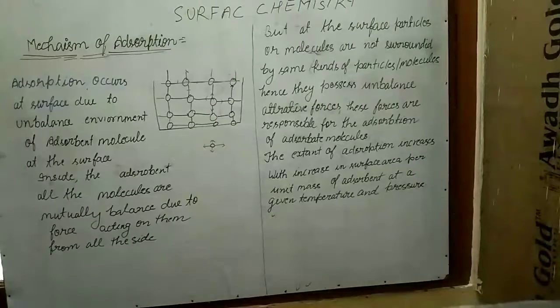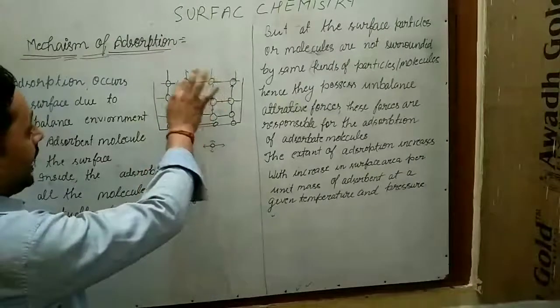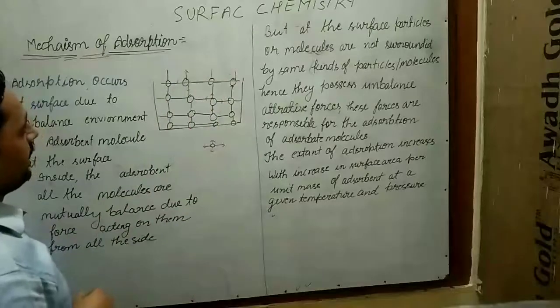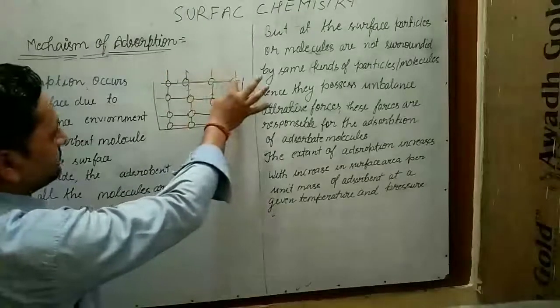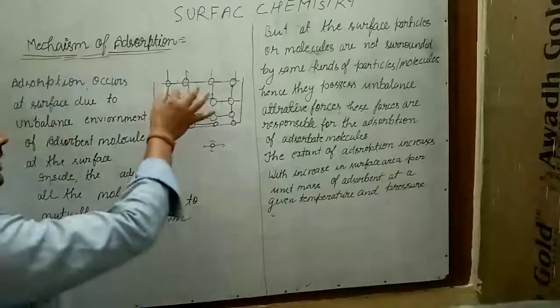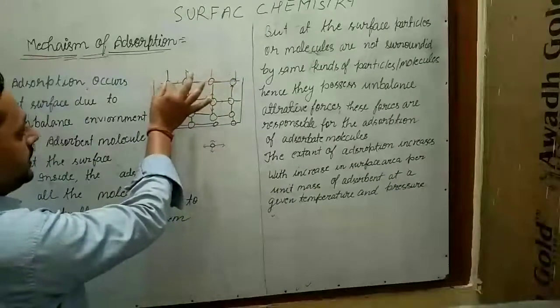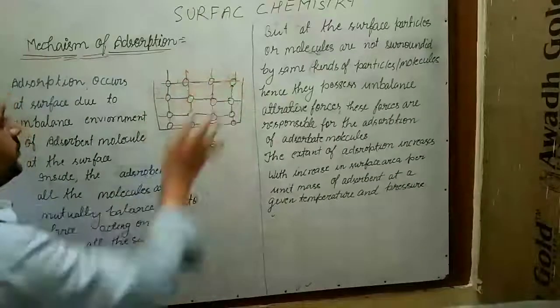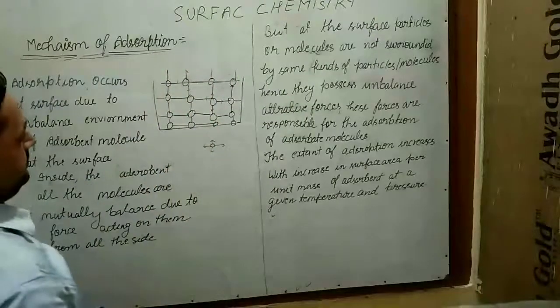Because of unbalanced attraction, these molecules adsorb the adsorbate at the surface. So we can say due to unbalanced attraction of force at the surface molecules, they adsorb the adsorbate.